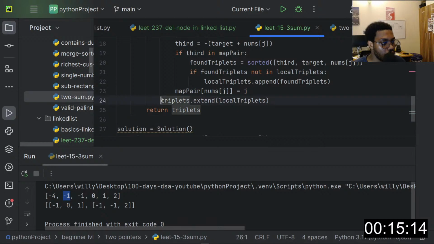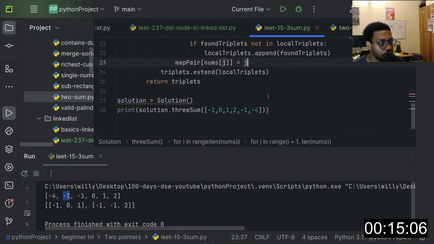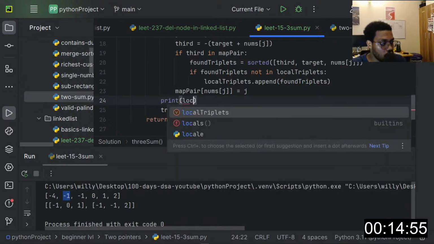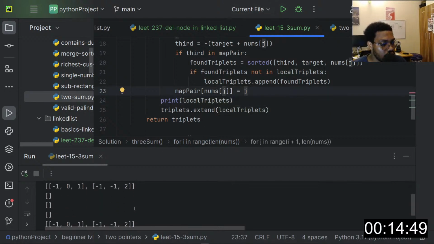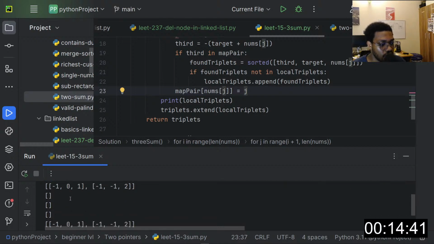Now what's the reason why I did this? So triplets.extend local triplet, instead of us having, if we added, let me just print the local triplet at this point. Print local triplets. So when you look at this, this is the local triplet. The first iteration we didn't have any triplets. So in the second iteration we had a triplet. So this is our triplet here from this 3 sum.